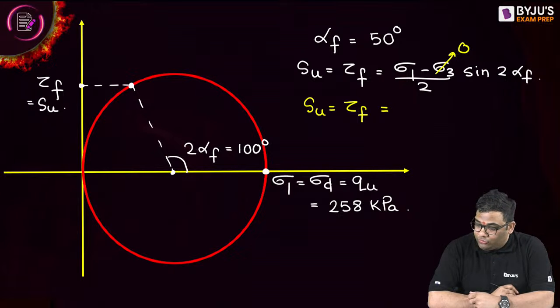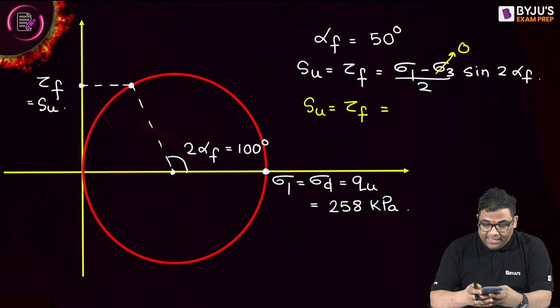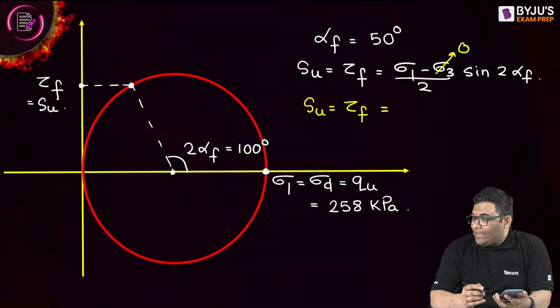Put the values: 258 by 2 sine 100. I will solve, you are not solving. 258 divided by 2, into sine 100. Sine 100, I am getting 127, right?